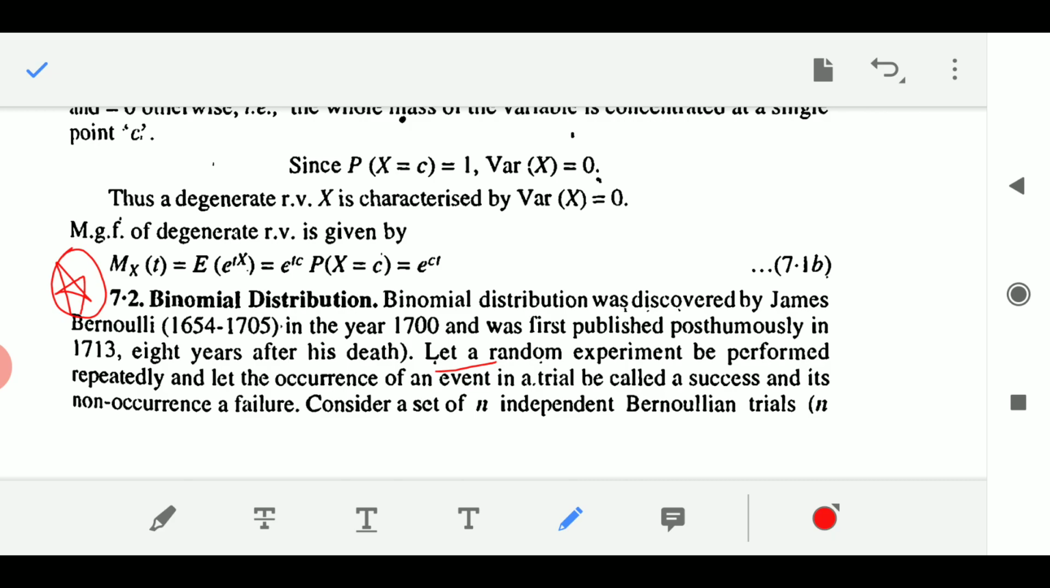Consider a set of n independent Bernoullian trials. From the previous video lecture, that experiment is called a Bernoullian trial and I am doing it n times. Like I said just now, if I am tossing a coin 100 times, then the n value is 100, and they are called Bernoullian trials.